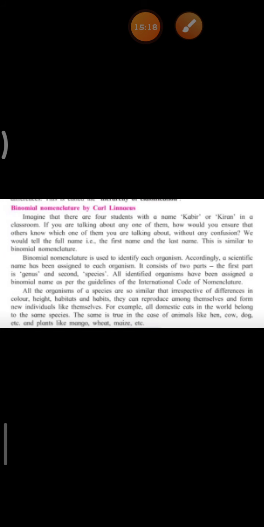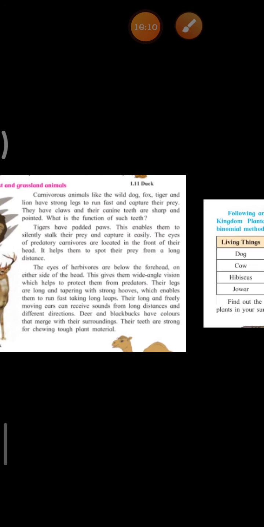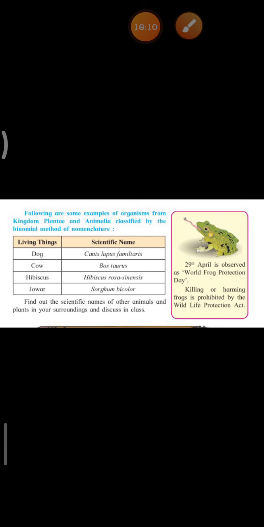Okay, children? Yes. Now see the last part of the chapter. See, children, following are some of the common names and scientific names. First is dog. Dog in scientific name is called Canis lupus familiaris. Cow is called Bos taurus. Hibiscus flower is called Hibiscus rosa sinensis. Jowar is called Sorghum bicolor. Okay, children. Now, this is for your knowledge.